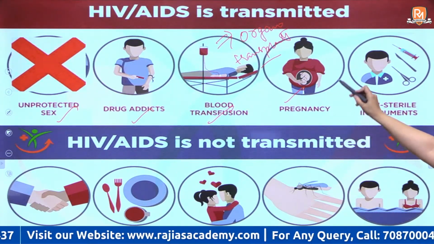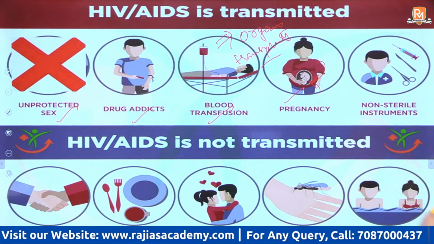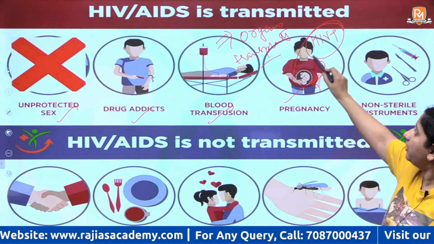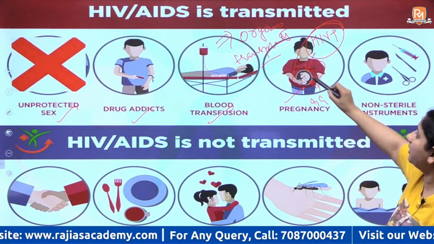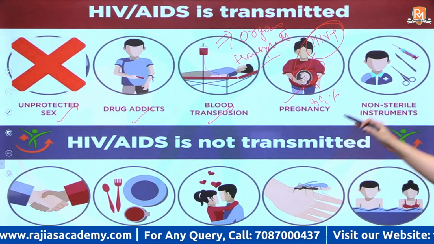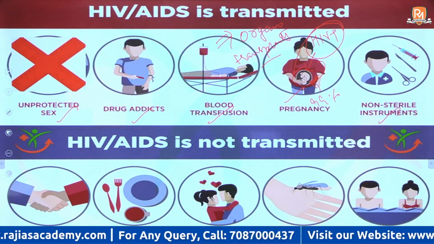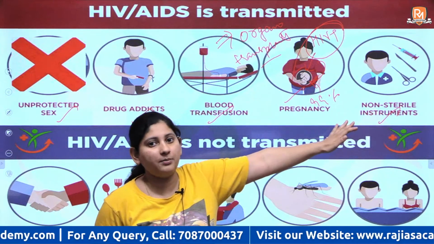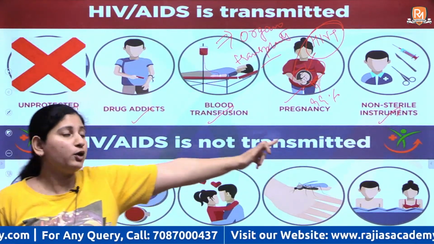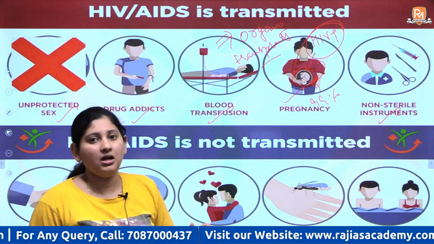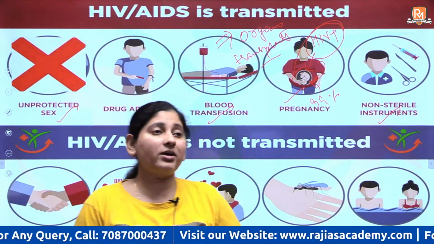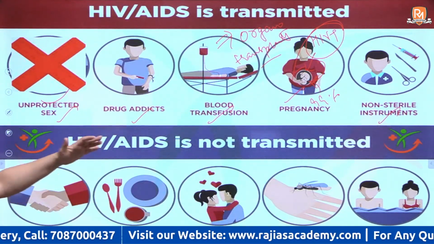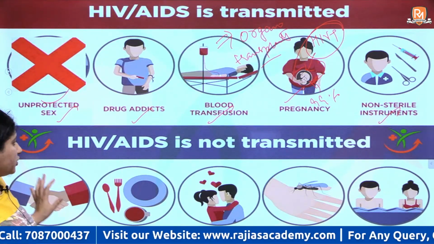Then during pregnancy, if the mother is HIV positive, there is a 99% chance that the baby will get infected too because of the umbilical cord. Then the non-sterile instruments. This also includes the instruments in barber's shops. See, any sort of fluid exchange, particularly with this and blood transfusions, is bound to result in HIV transmission.